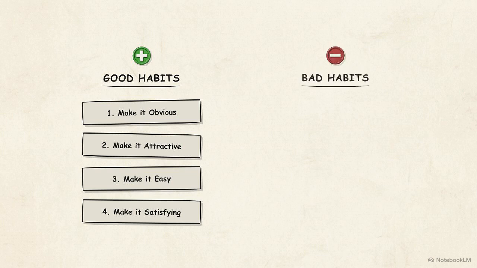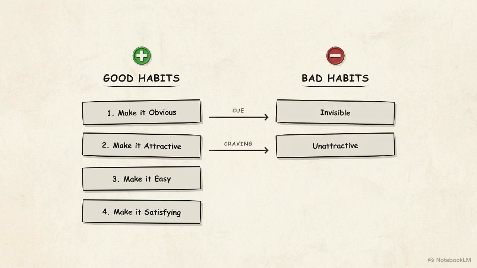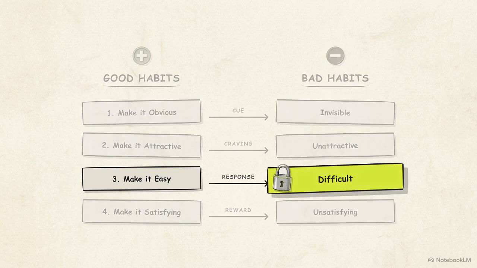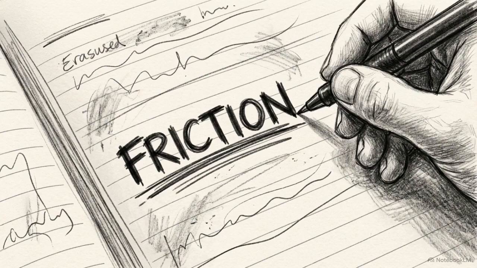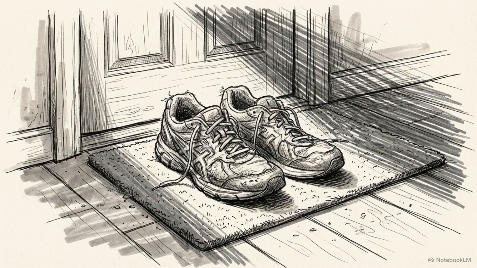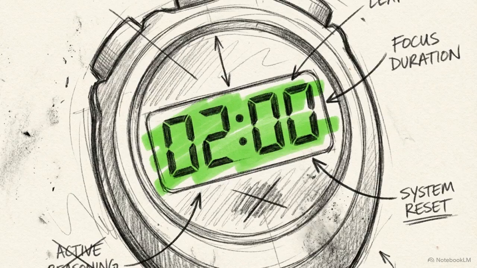Now, move to the right side of your paper. To break a bad habit, invert the 4 laws. Make the cue invisible, the craving unattractive, the response difficult, and the reward unsatisfying. Making the response difficult is incredibly powerful. Write down one severe physical obstacle you will place between yourself and your bad habit today. If you snack too much, move the junk food to the highest, most inconvenient shelf. You cannot optimize a habit that doesn't exist. Mastering the art of simply showing up, even for just 2 minutes, is more important than the intensity of the effort.